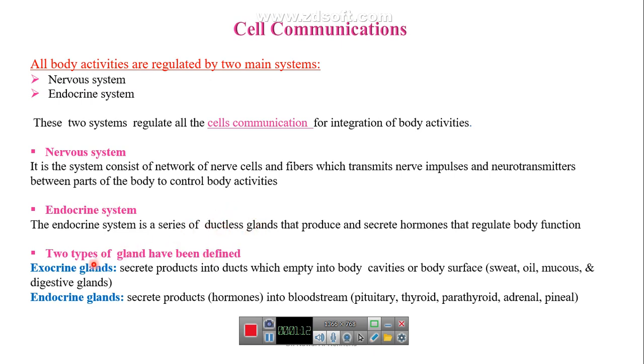The endocrine system is a series of ductless glands that secrete hormones, and these hormones regulate body function. For glands, we have two types. Exocrine glands, like digestive glands, mucus glands, and sweat glands, secrete their product into ducts and after that to the body cavities. But endocrine glands secrete hormones to the bloodstream directly and to the target cell.